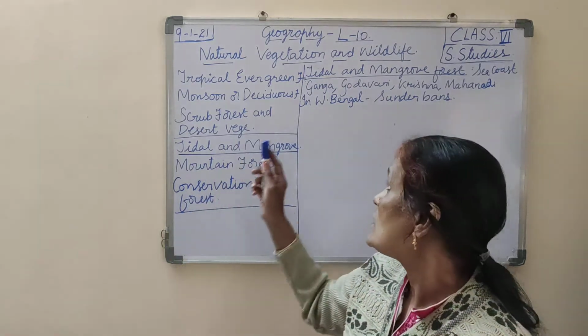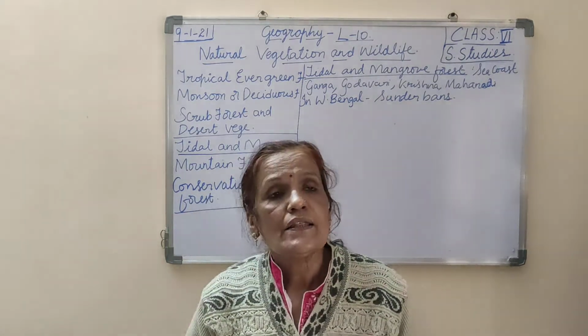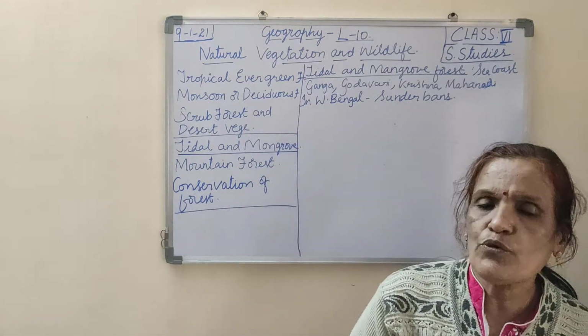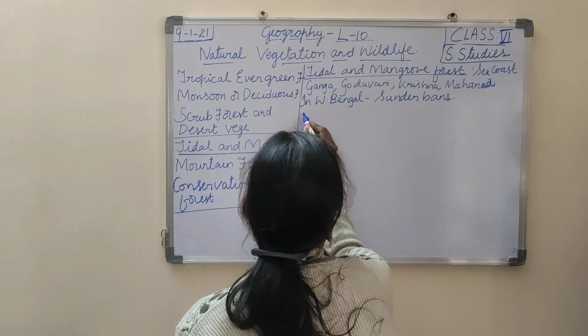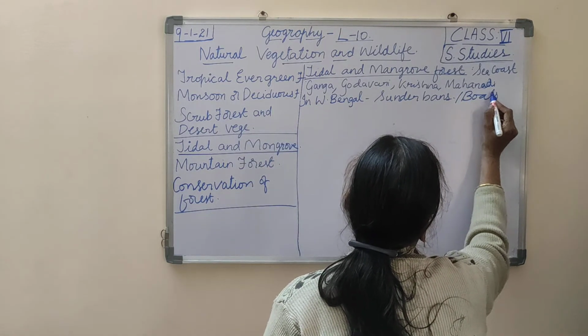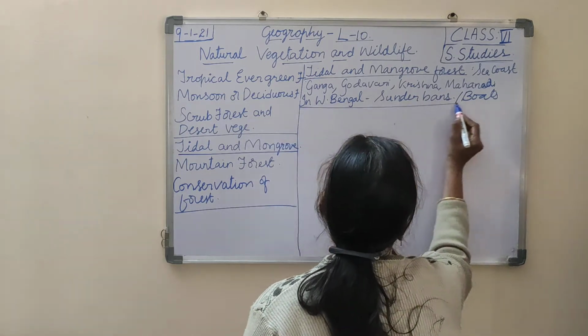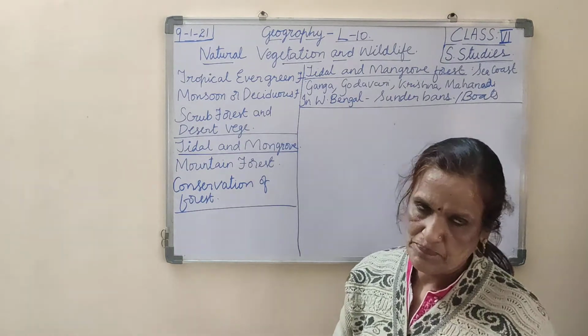So it is known as Sundarbans in West Bengal, and the trees here are hardwood and are used for making boats. The trees we find here are so hard that they are used for making boats.